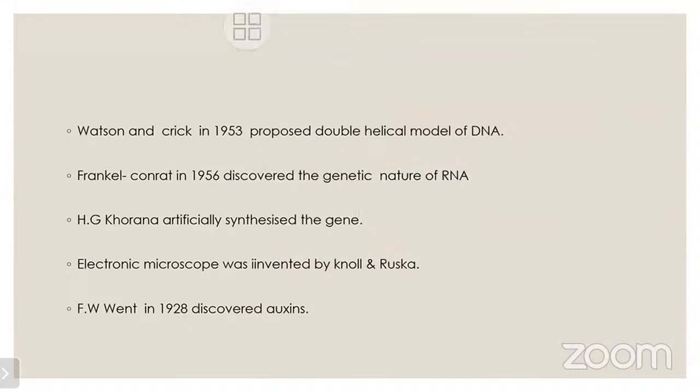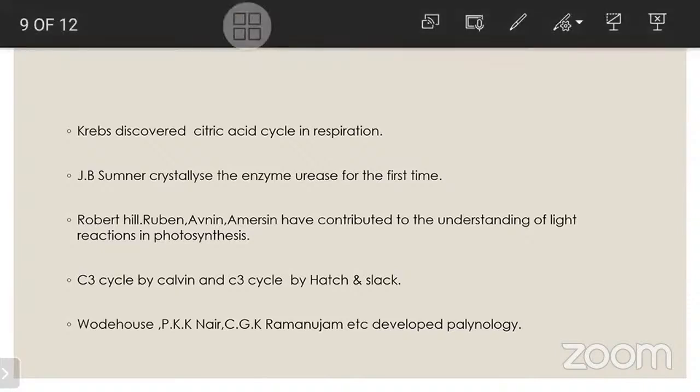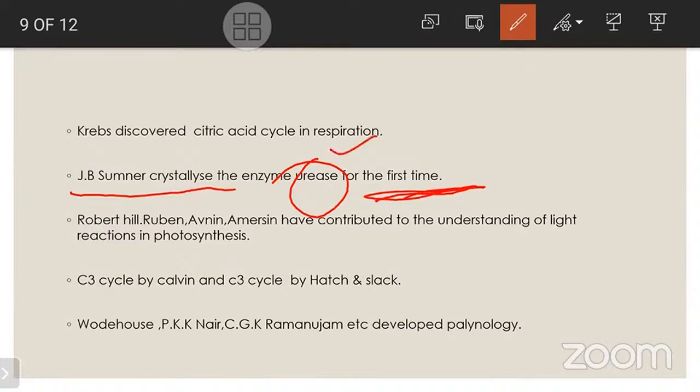So next, Krebs discovered the citric acid cycle in respiration. In respiration, the citric acid cycle takes place. That was discovered by Krebs. Next, J.B. Sumner, who crystallized the enzyme urease? This question was asked many times. For the first time, the crystallization of an enzyme was done by J.B. Sumner. Which enzyme is that? Urease is the enzyme that was crystallized by J.B. Sumner.